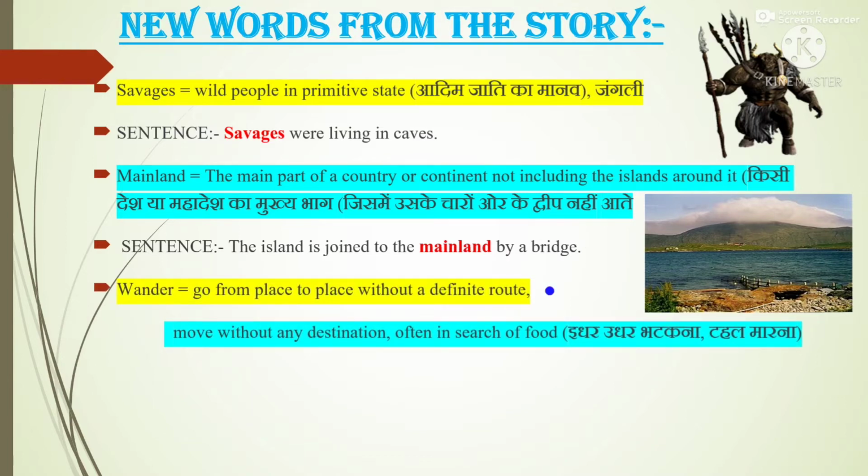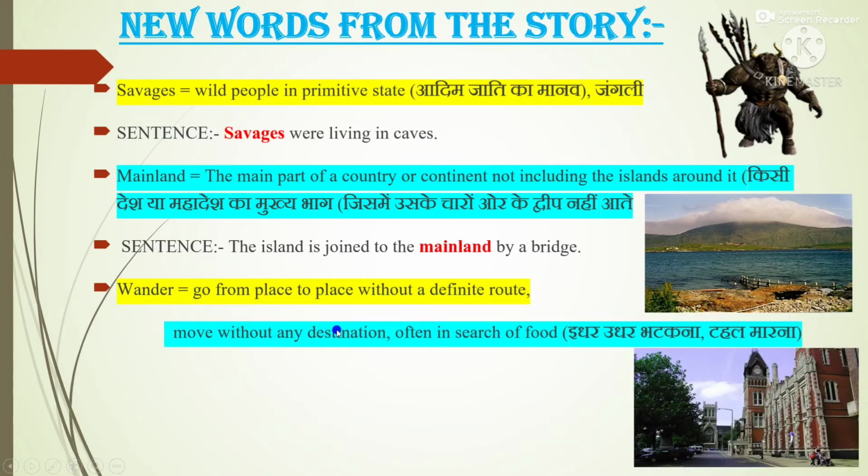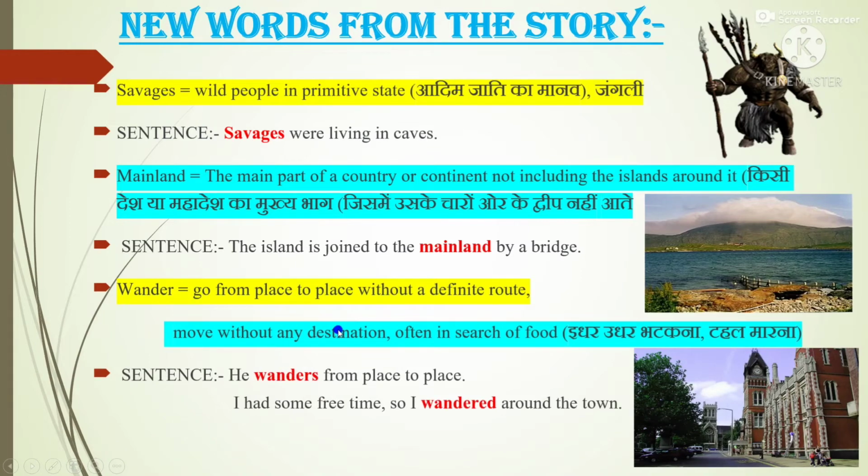Next is wander. Wander means go from place to place without a definite route or move without any destination, often in search of food. इधर उधर भटकना, टहल मारना हिंदी में उसे कहते हैं. Sentence: he wanders from place to place. Or: I had some free time, so I wandered around the town.